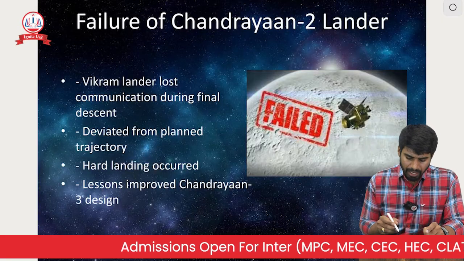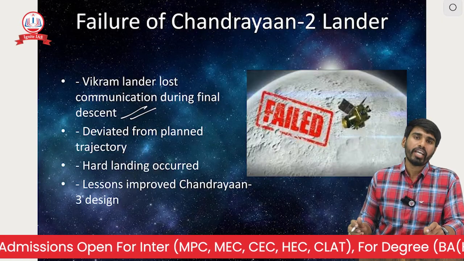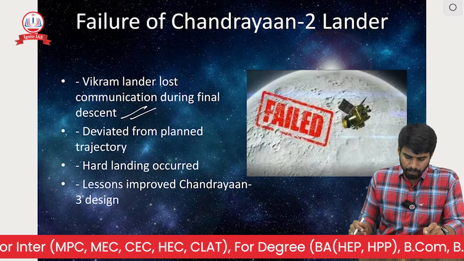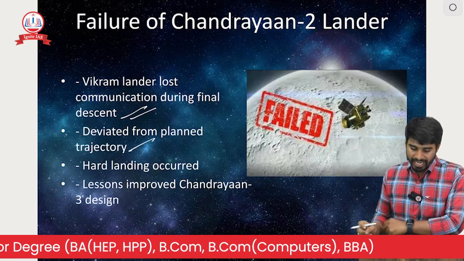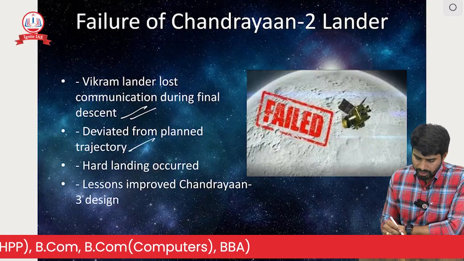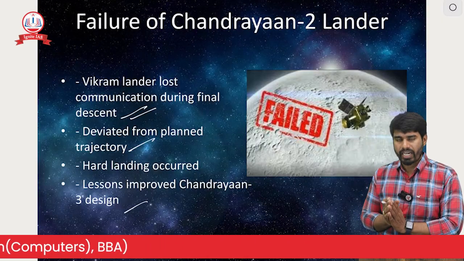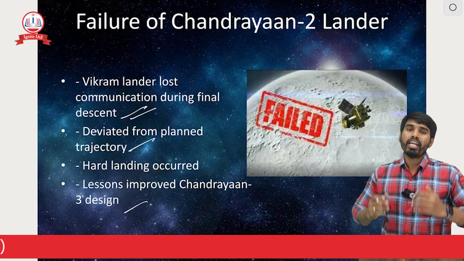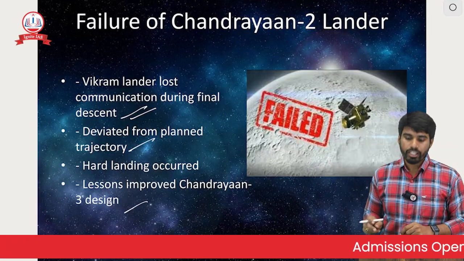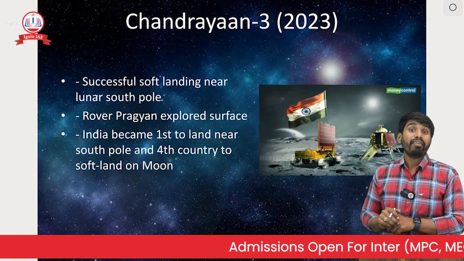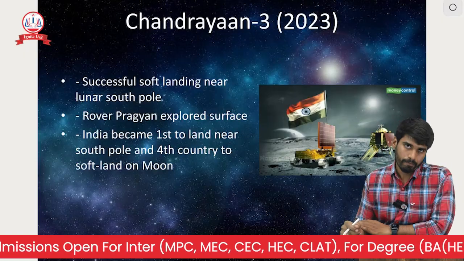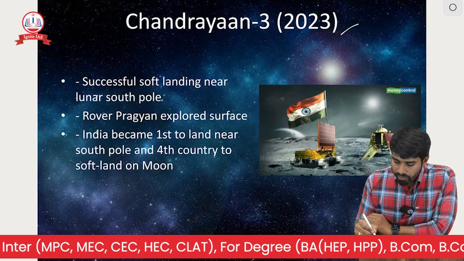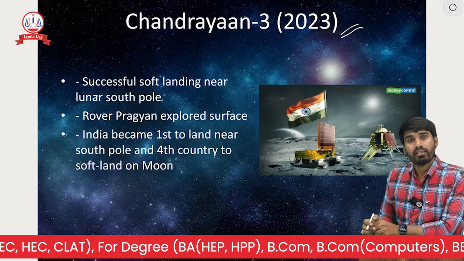Why did we fail? The Vikram lander lost communication during the final descent, and it deviated from the planned trajectory. So these are the reasons why it failed. This failure gave more motivation to ISRO and its scientists, and they were determined to find out more about the moon. For that, we started our project Chandrayaan 3.